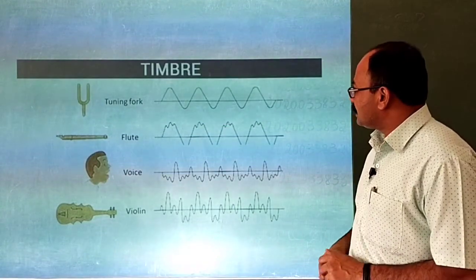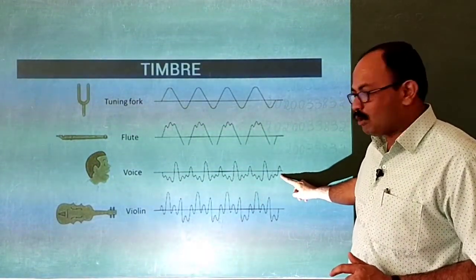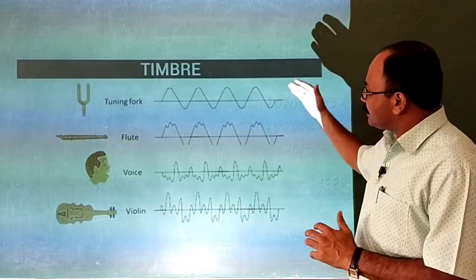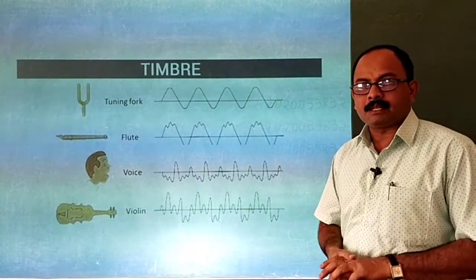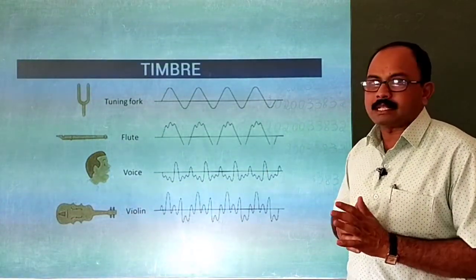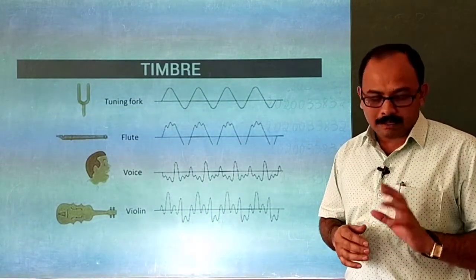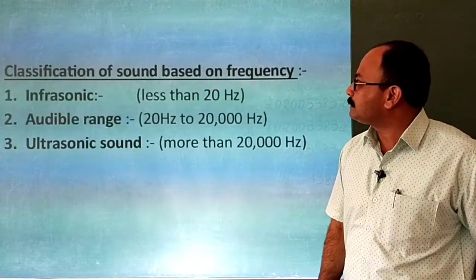This is a flute, then the sound. This is the voice of a person and its sound wave. See, in each of the cases, the sound wave differs from person to person and from object to object. This is nothing but timbre or quality of the sound.